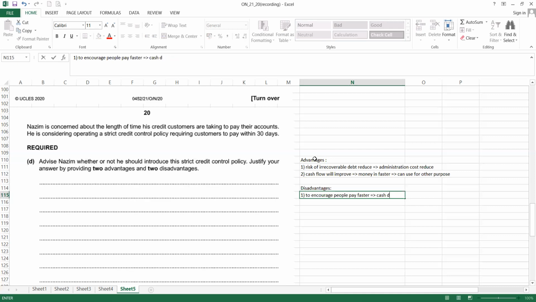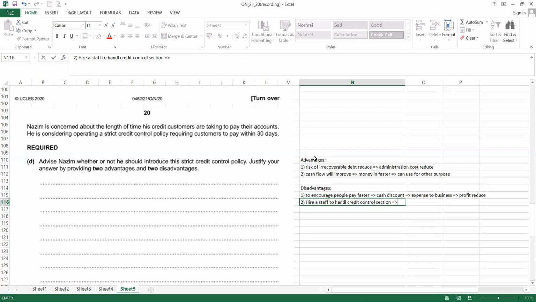So when we give the cash discount, this is an expense to the business. Then our profit is reduced. That is one of the problems that we have. And other than that, if you want to have tight control on the credit control policy, that means you have to hire staff to handle the credit control section.